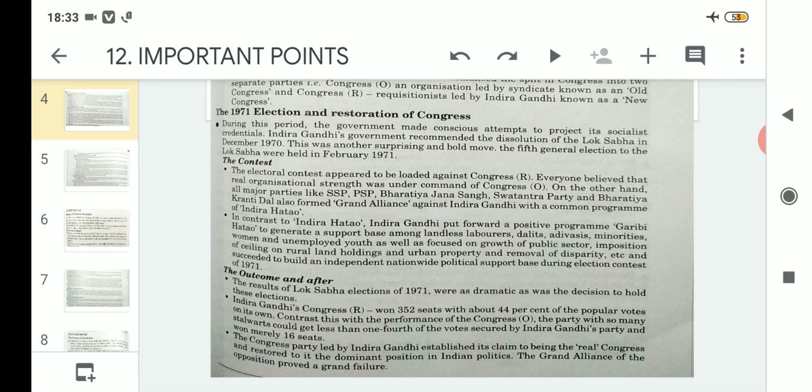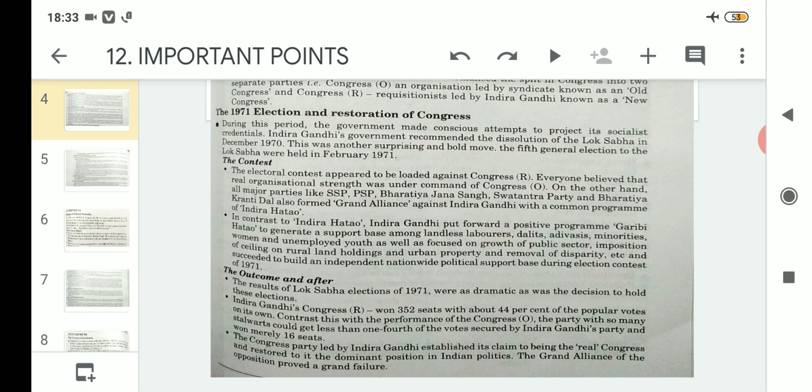But Indira Gandhi, on the other hand, when she led Congress R, gave another, positive motto known as Garibi Hatao. While others were saying Indira Hatao, she focused on development. If poverty can be removed from society, it will lead to employment, and employment will lead to a better lifestyle among the people of this country.